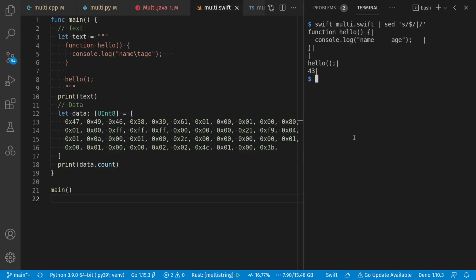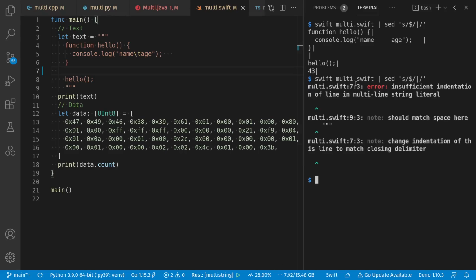If I run this, it works as expected. And the indentation is gone, just like in Java, although it kept the trailing white space. And interestingly, Swift cares how you indent your empty lines. If I get rid of just a partial indentation, I get an error message. If I get rid of all of it, I'm good again. And personally, I don't like white space on my empty lines, so I'd probably go this way.